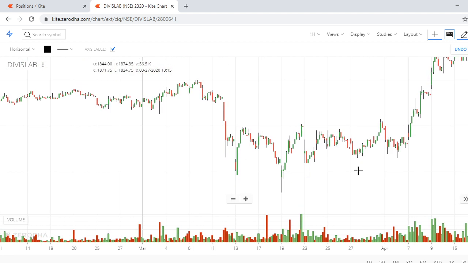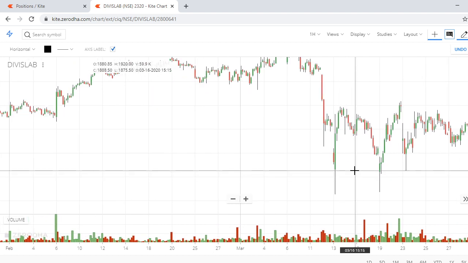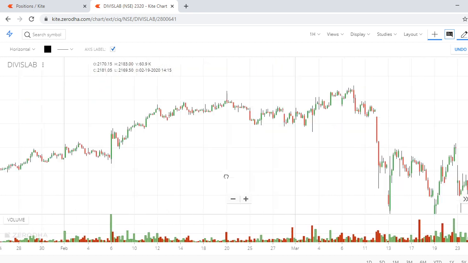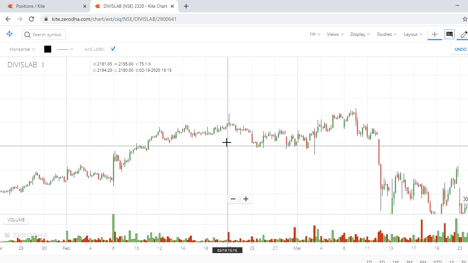Perfect. In the 1 hour chart you need to find a candle which is having more volume and which is at a swing high or swing low. So yes, this is at a swing high. This one, no, it is not at a swing high. So you need to find a candle which is at a swing high or swing low with a good volume.